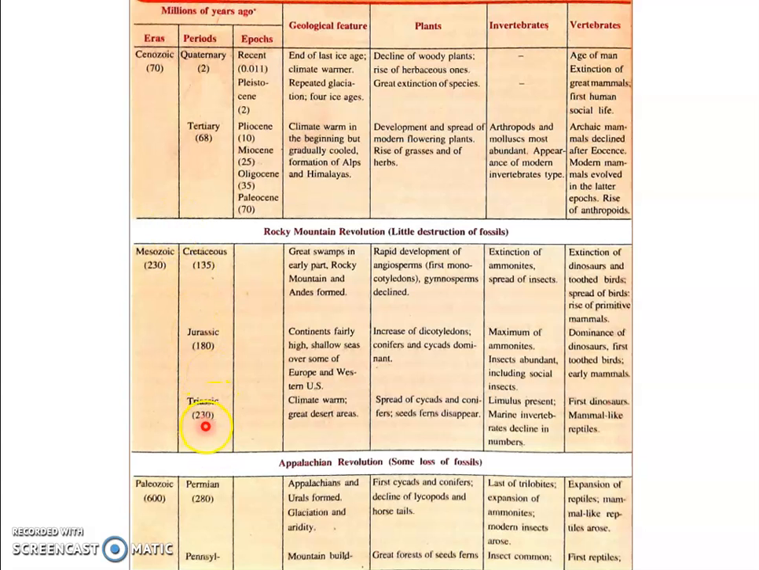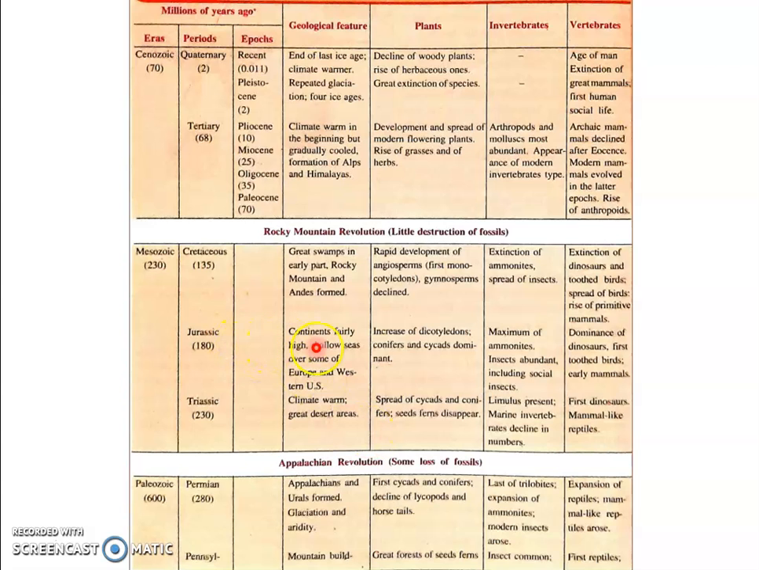The most ancient one being the Triassic, and then we have the Jurassic, and the most recent Mesozoic period is the Cretaceous. And during the Triassic period, the first dinosaurs and mammal-like reptiles came into being. During this time, the climate was warm and had great desert areas.